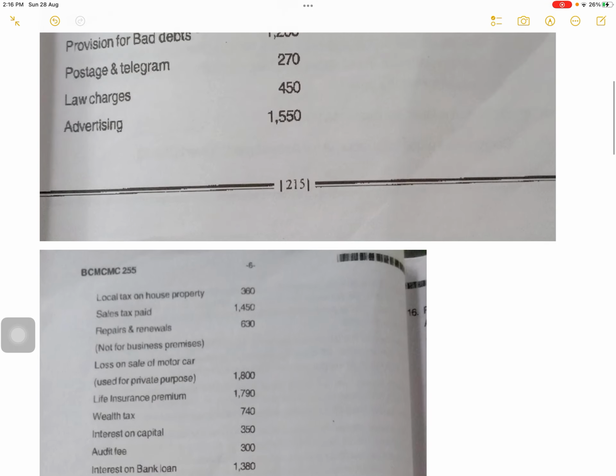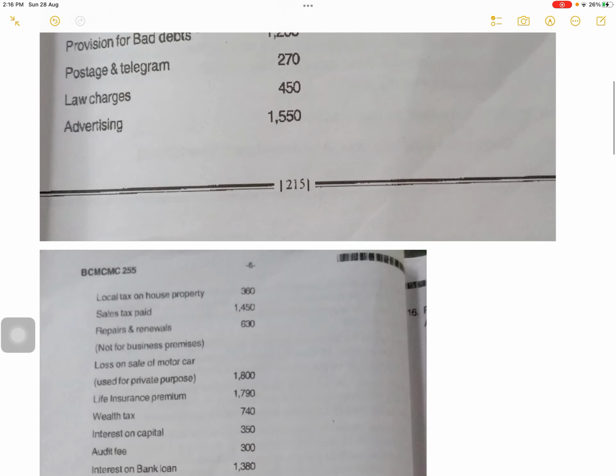Life insurance premium, this is also personal. So life insurance premium 1,790. Next one was wealth tax.